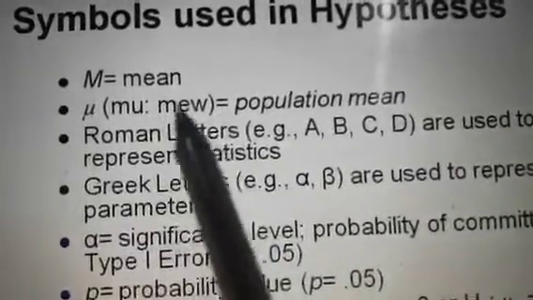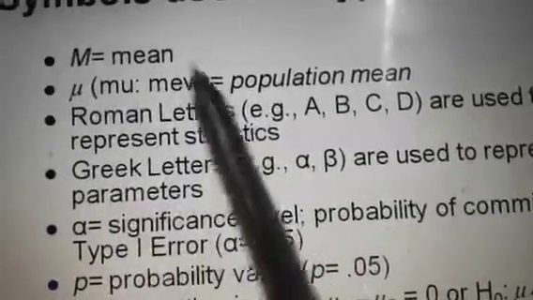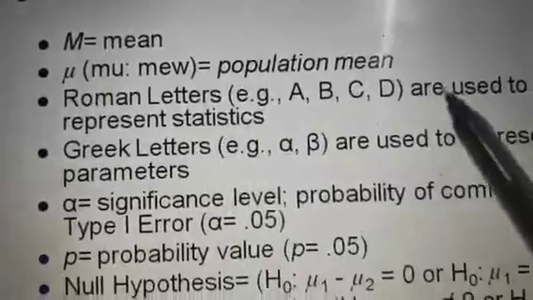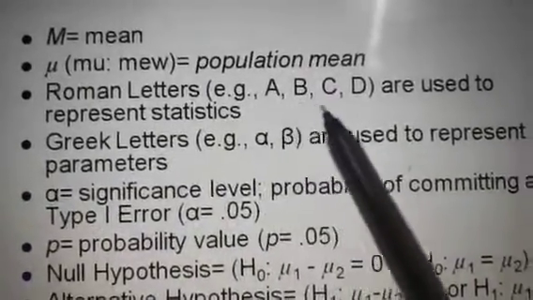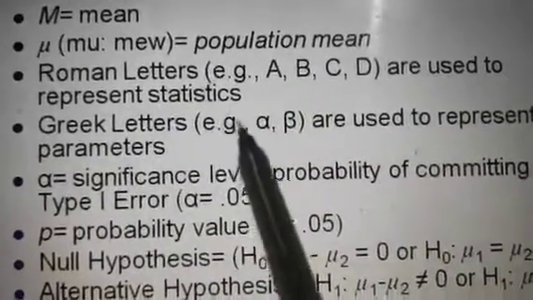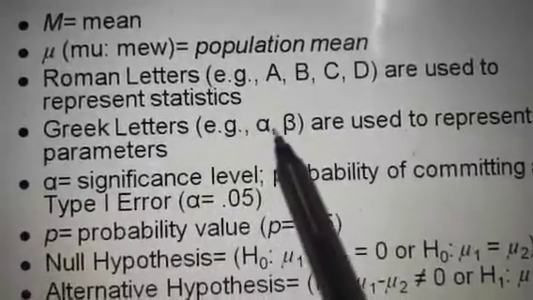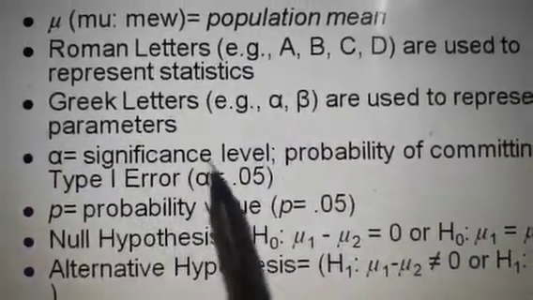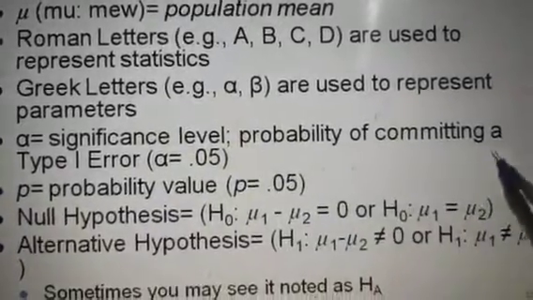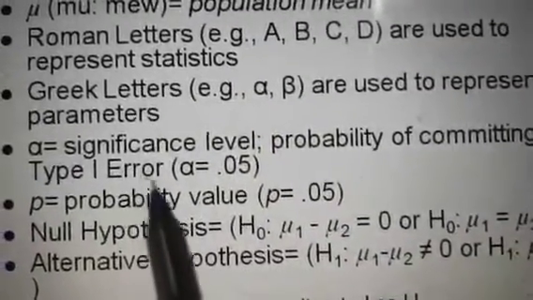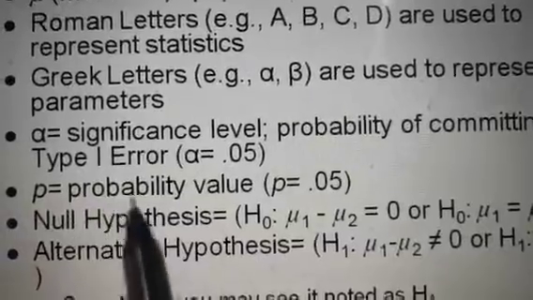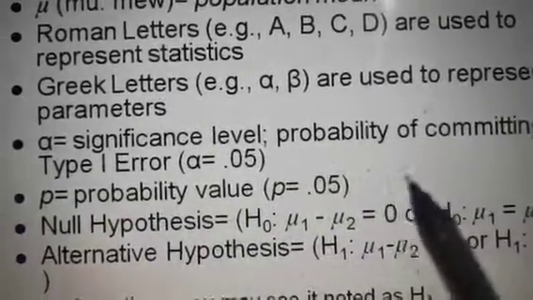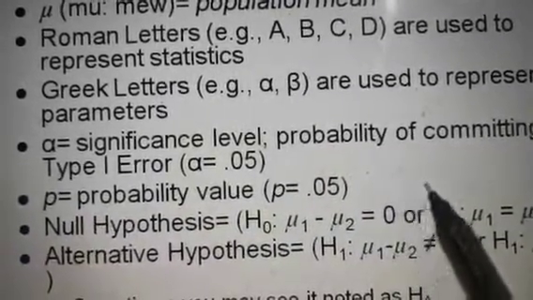So the main symbols are: capital M is mean, mu is population mean, Roman letters capital A, B, C, D are used to represent statistics, Greek letters, for example alpha, beta, are used to represent parameters, sigma significance level, probability of committing a type 1 error, small p relates to probability which can show the value of any variables.